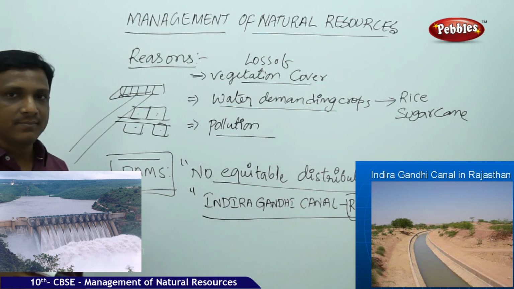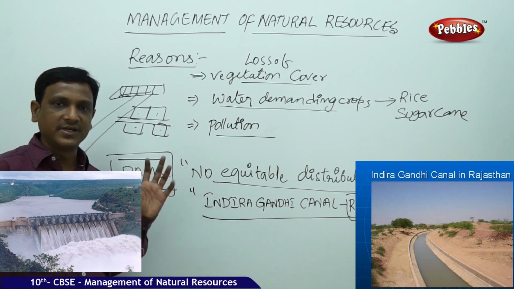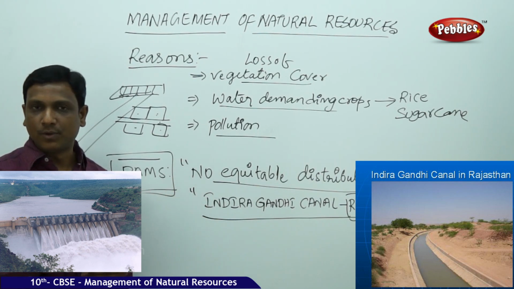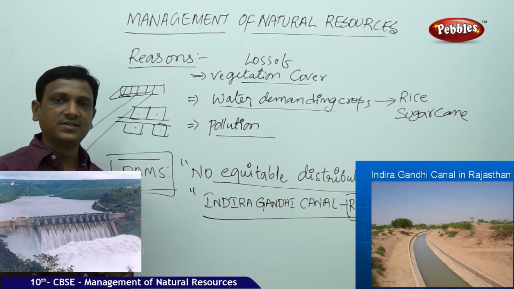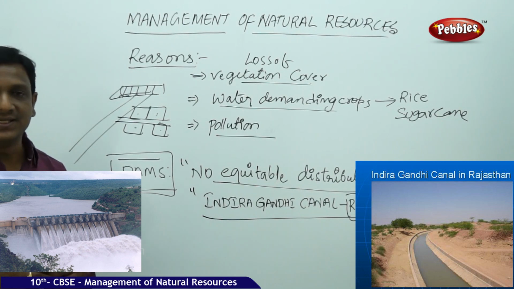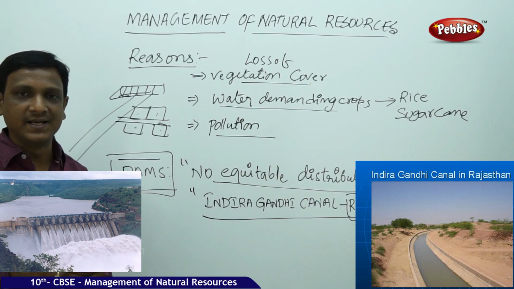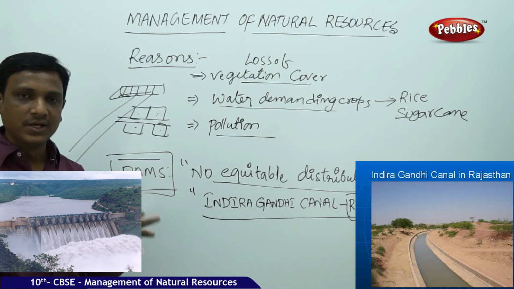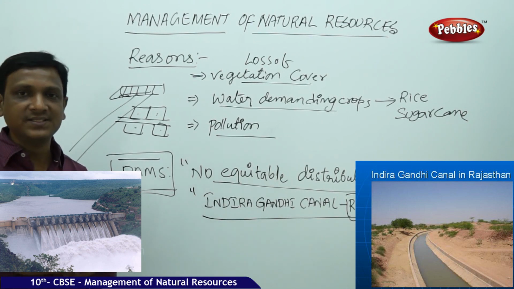So here the dam can bring greenery to certain parts of Rajasthan, but in other places there is no proper distribution of water. So this is what happens. And one more issue linked with the construction of dams is the evacuation of the area. Many people living in that area are evacuated, because to construct the dam they need a very large area. So in this case they have to evacuate certain villages.